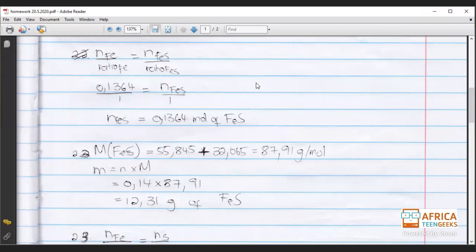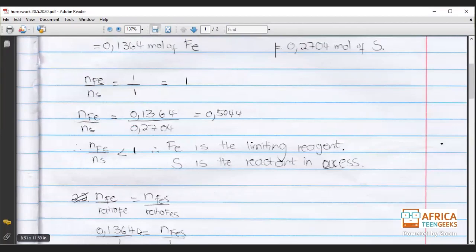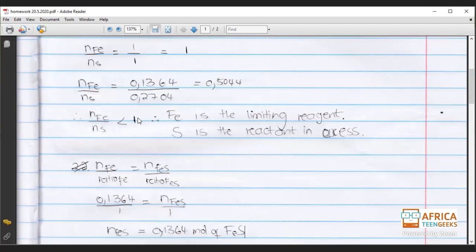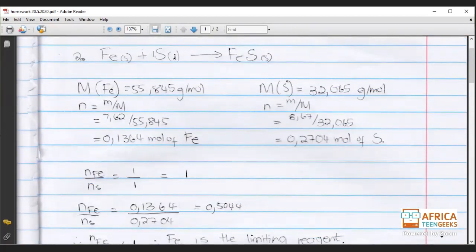So the number of moles for Fe is going to be 0.1364, which is the one that we got here. You see, guys, you see why I say it's important to write mole of Fe, because now you could have wondered which one is which that I'm looking for, but it's easy to find if you write mole of Fe, okay? And then divided by 1, because here everything is a 1, so we don't have any funny ratio numbers in front of anything in this equation.